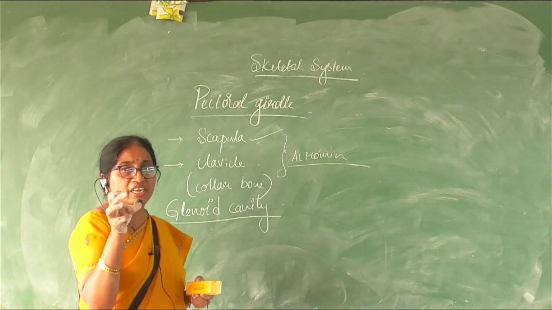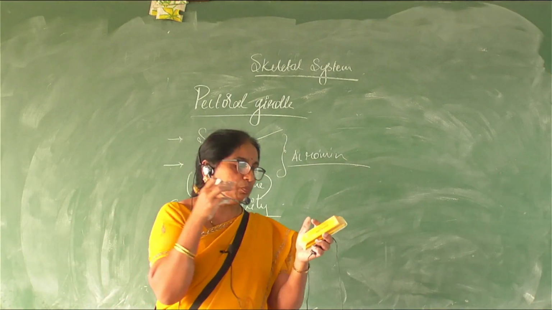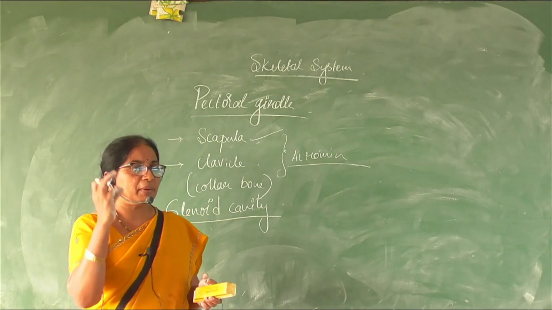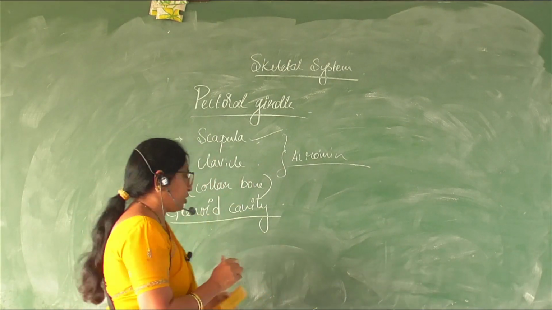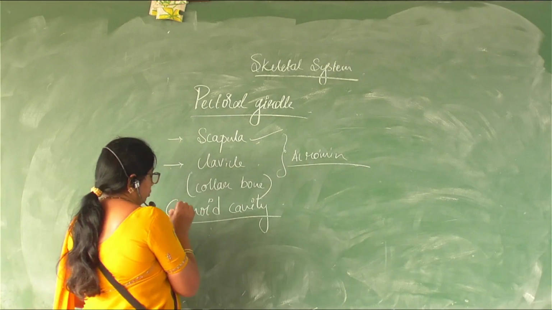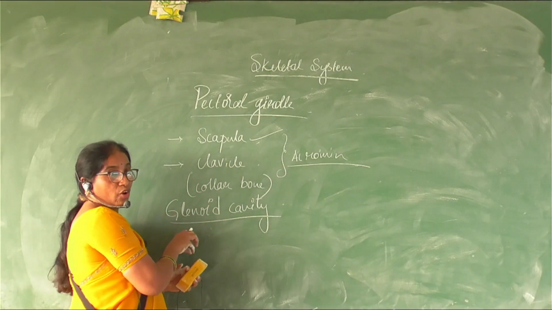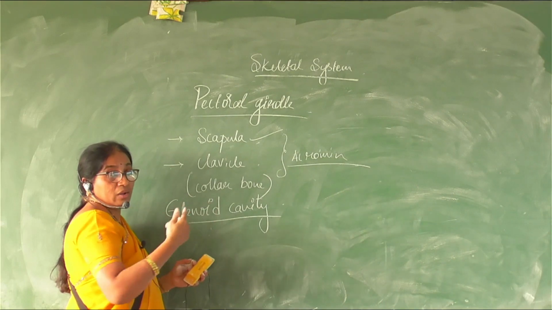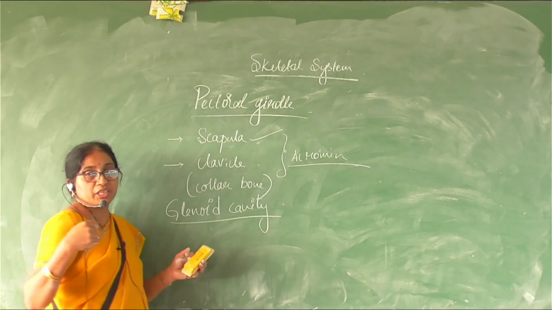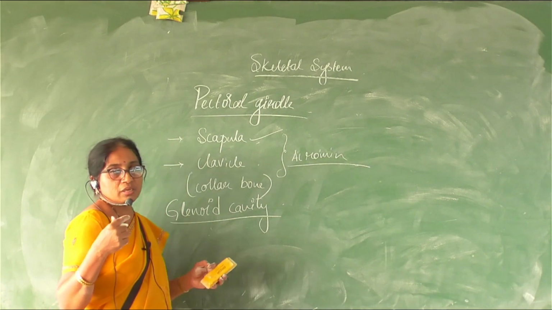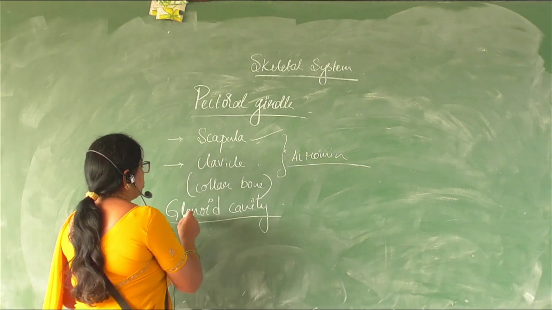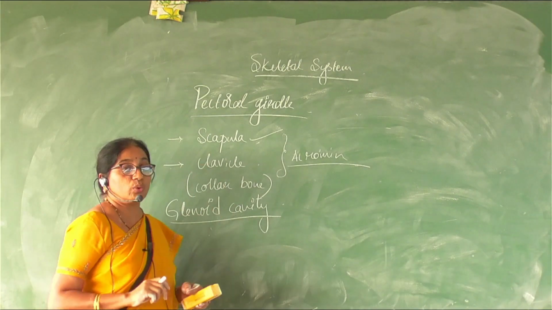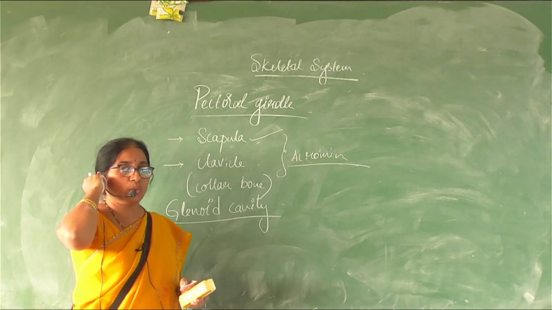To this glenoid cavity, our humerus bone will attach. The upper part of the humerus bone gets into the glenoid cavity and provides the point of articulation, right? So in the glenoid cavity, the humerus bone attaches itself to the pectoral girdle.